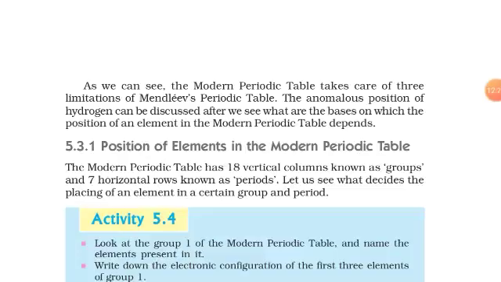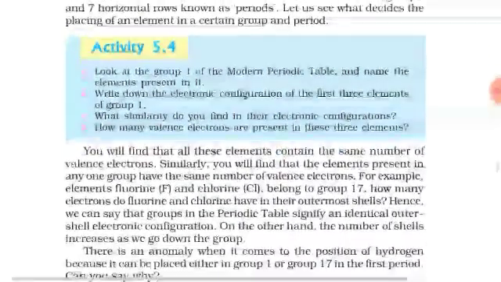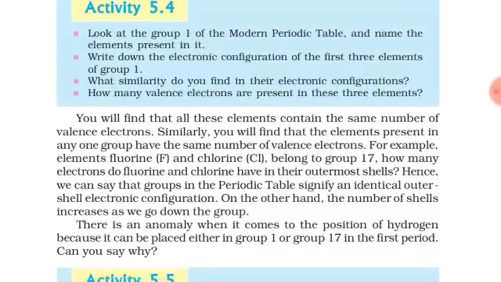After that, what are the positions of elements in the modern periodic table? In the modern periodic table, there are 18 vertical columns known as groups and 7 horizontal rows known as periods. Let us see what decides the placing of an element in a certain group. We have seen that these elements contain the same number of valence electrons, which we have discussed, that in the same group, there is the same number of valence electrons. You will find that elements present in any one group have the same number of valence electrons.